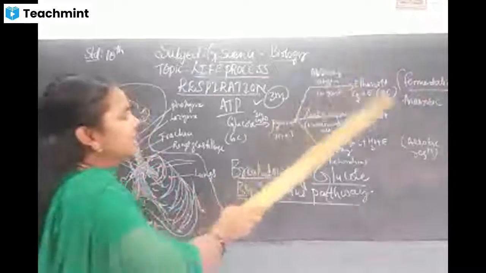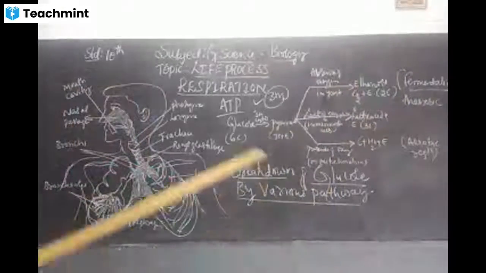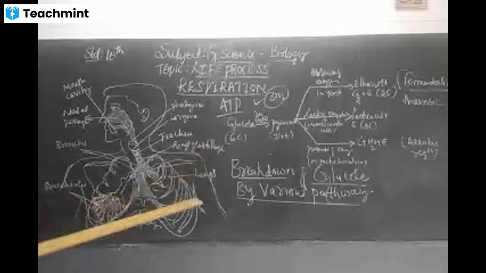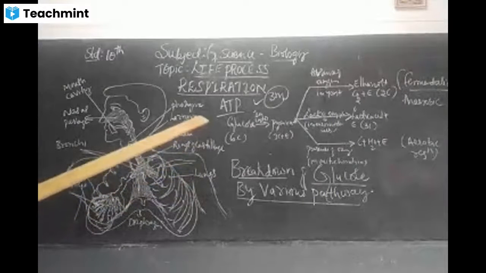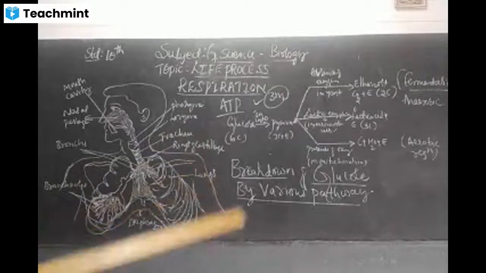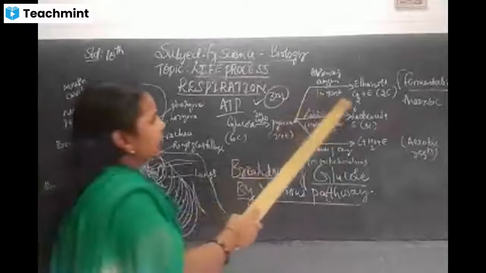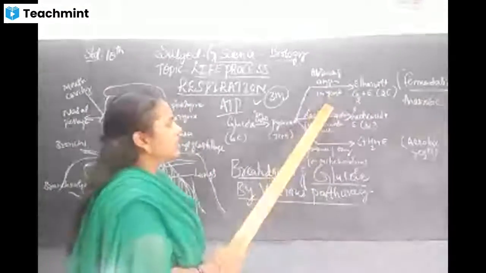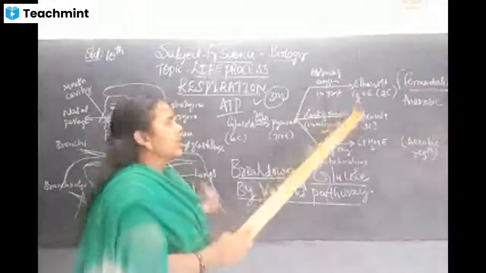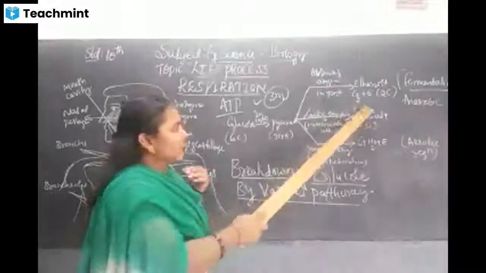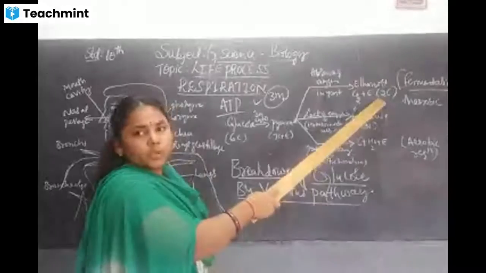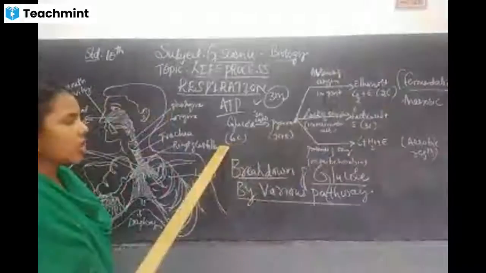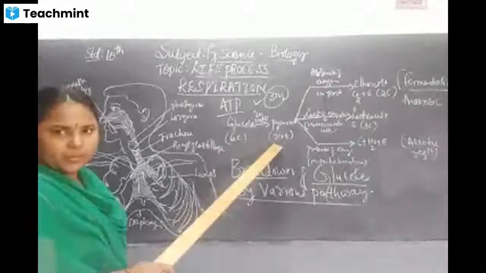This fermentation is an anaerobic process. Anaerobic process is nothing but what? It happens in the absence of oxygen. So in the absence of oxygen, ethanol is produced and carbon dioxide is released, with 2 carbon molecules. So here you see 6 carbon molecules are converted into 3 carbon molecules.